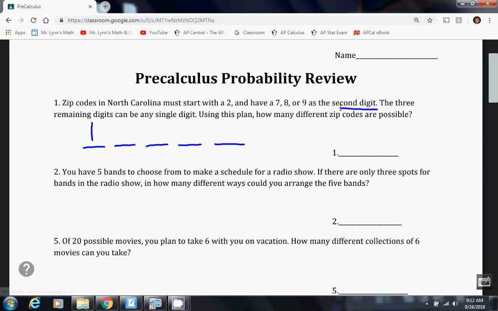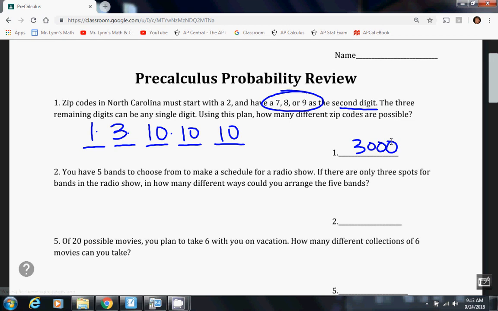The second digit has to be 7, 8, or 9. That means there are 3 possibilities for the second digit. The 3 remaining digits can be any single digit, so there's no restrictions on the rest of the digits. That means they can be 0, 1, 2, 3, 4, 5, 6, 7, 8, 9, which is a total of 10 possibilities. So once I get those, I just multiply those numbers together and find out that there are 3,000 possible zip codes in North Carolina. That's called the fundamental counting theorem, what I did right there.